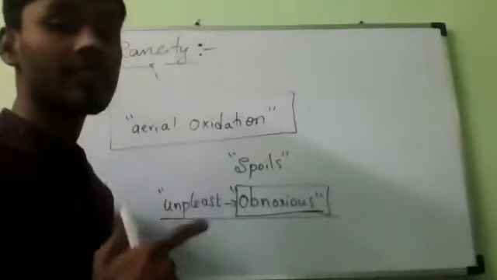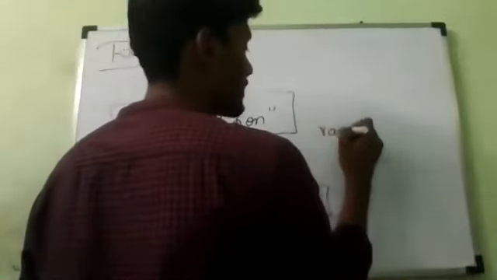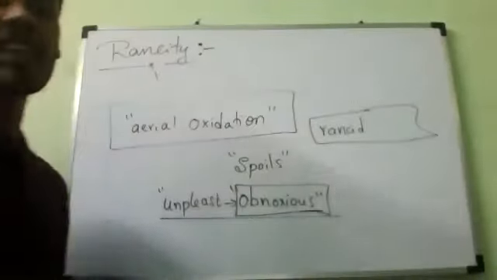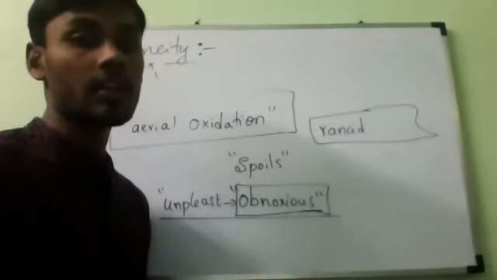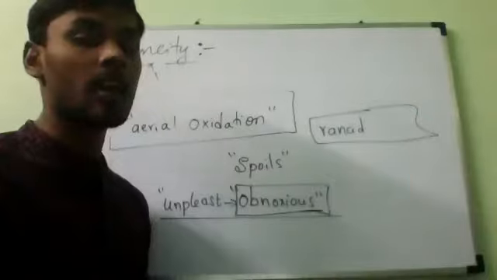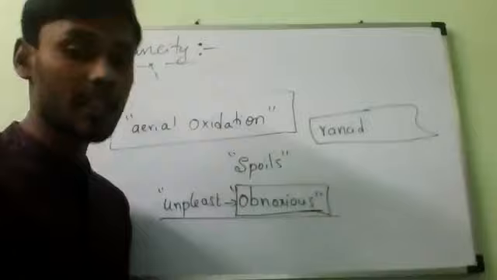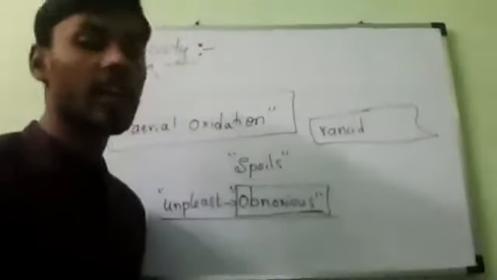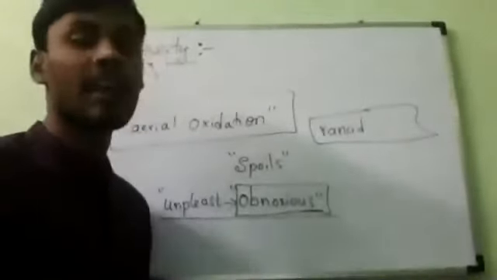So these are the characteristics of rancid food. What is the meaning of rancid food? Rancid means sour food. Because of rancidity, the food turns into a sour or stale taste. This rancid food gives out an unpleasant smell as well as an unpleasant taste. That process is called rancidity.